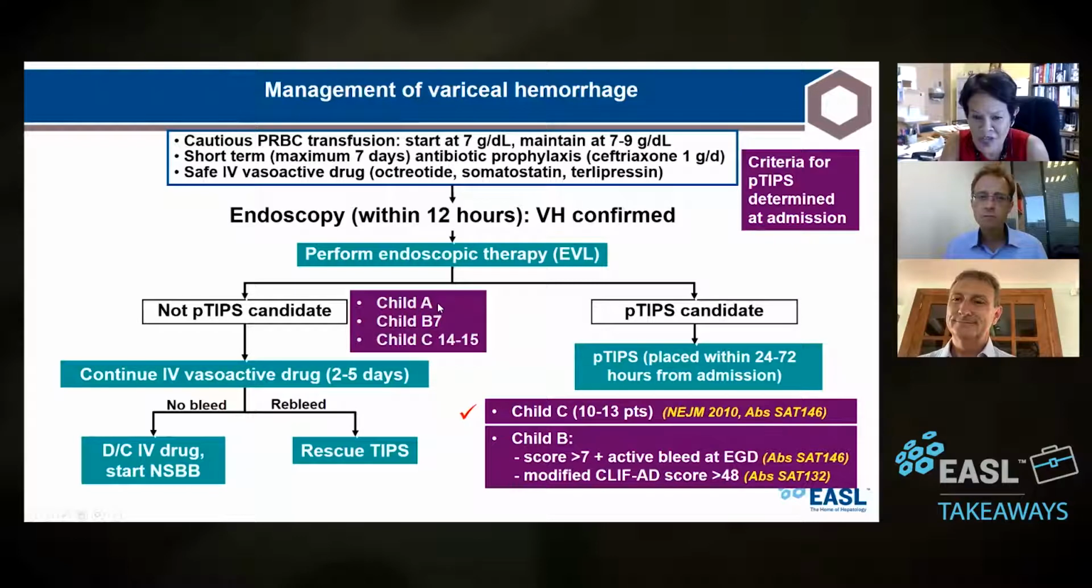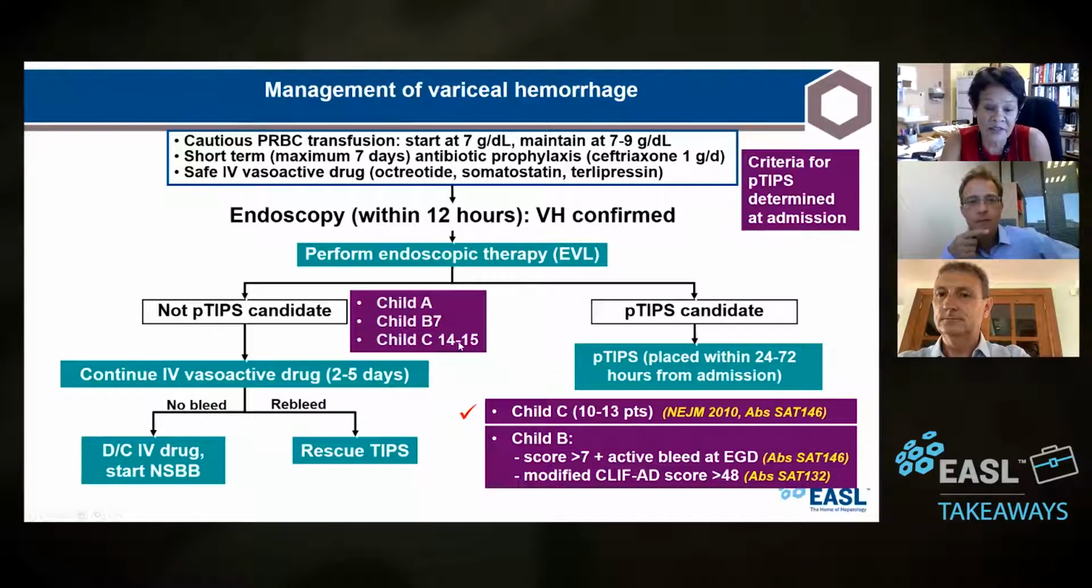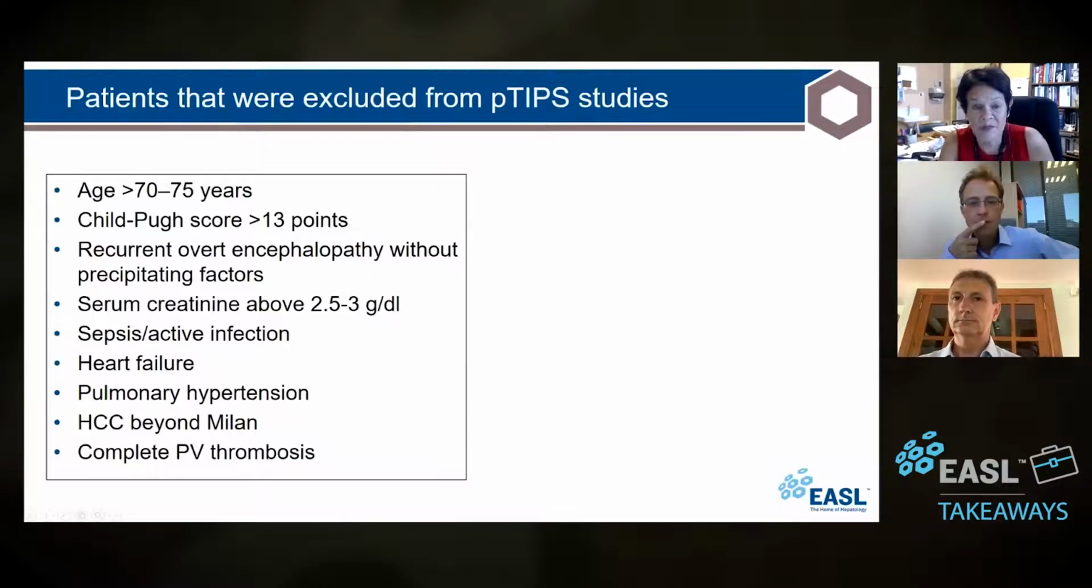These patients, they're going to do fine. They're difficult to kill. Do not put a TIPS in them. Child B7, because the 8 and 9 are in this group, which are also sort of healthy patients with cirrhosis. And then the sickest of the sick, which are the Child C 14 to 15 points, they're at a high risk of developing liver failure with TIPS. So those are patients who are not TIPS candidates.